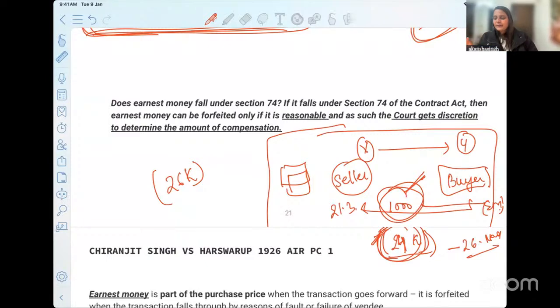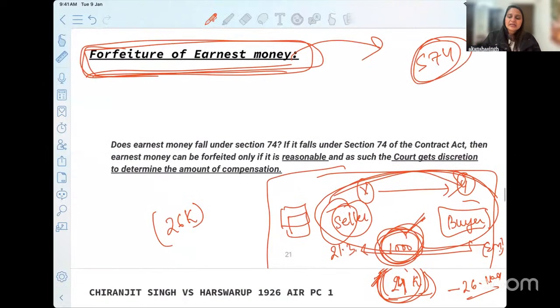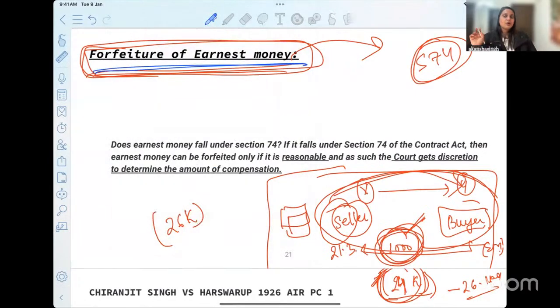Now, what will happen if the buyer doesn't get to buy the property, or the seller doesn't deliver the property? In either case, will the seller be entitled to keep this 1,000 or not? Will the seller be entitled to forfeit the earnest money or not?